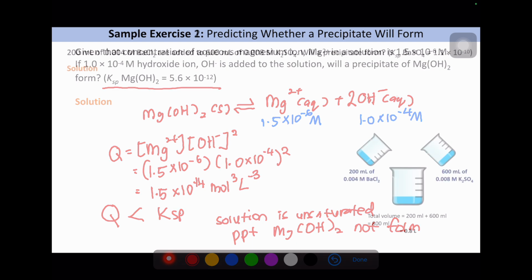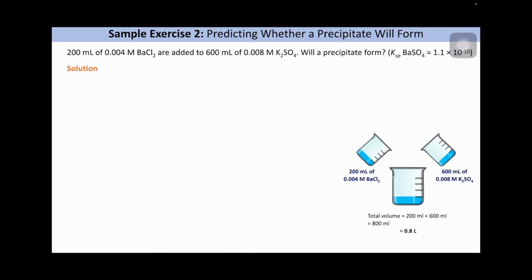Okay, next. Sample exercise 2. Predicting whether a precipitate will form. 200 ml of 0.04 molar BaCl2 is added to 600 ml of 0.08 molar K2SO4. Will a precipitate form? Okay, the question gives the BaSO4 KSP value, which is 1.1 times 10 to the power of negative 10. So now, according to the table that we memorize, BaSO4 is not soluble.